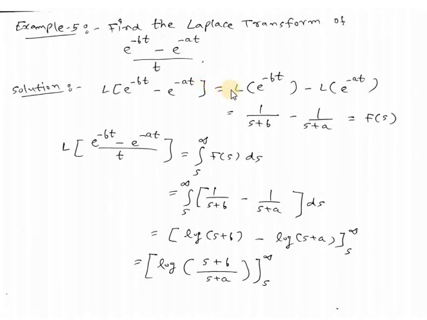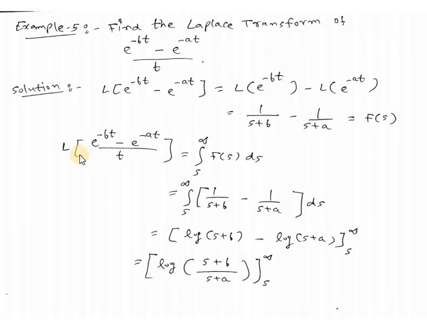This can be written as the Laplace transform of e raised to minus bt minus the Laplace transform of e raised to minus at. Now we know that the Laplace transform of e raised to minus bt is 1 divided by s plus b. Same way, the Laplace transform of e raised to minus at will be 1 divided by s plus a. So this is our f of s.